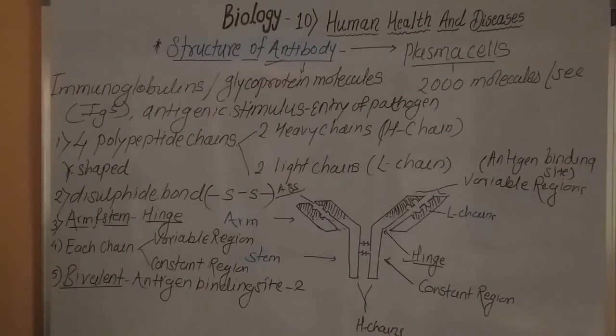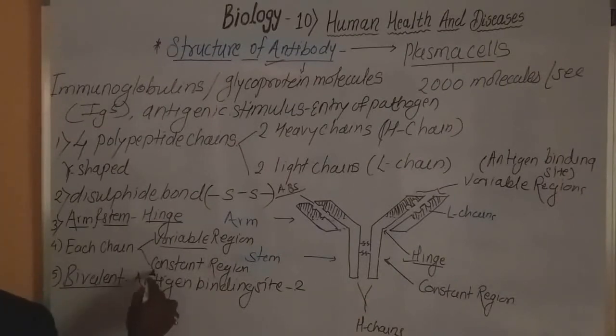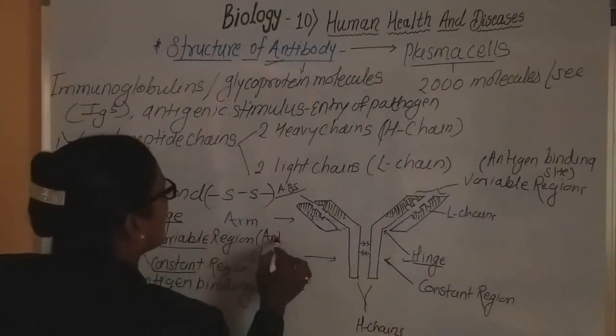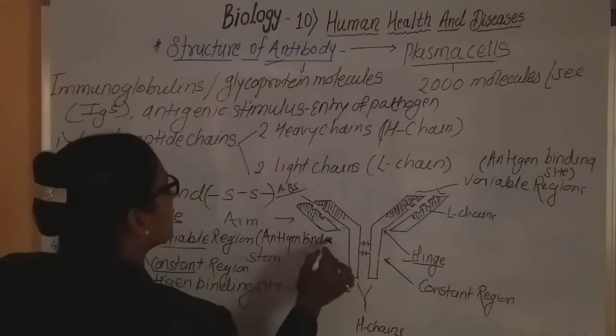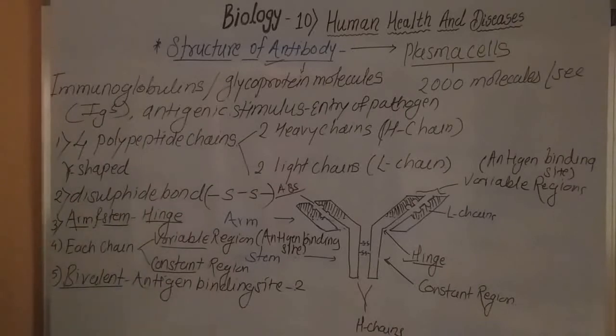Now, each chain consists of 2 regions. The first region is the variable region and the second is the constant region. This variable region consists of antigen binding sites. Hence, there are 2 antigen binding sites present, and the antibody molecules are called bivalent molecules.